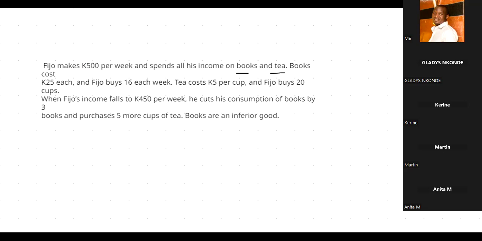We can call books B and tea T. We're told that he has 500 to spend on books and tea. The books cost 25 kwacha, and tea costs 5 kwacha. So our budget equation is 500 equals 25 books plus 5 tea.